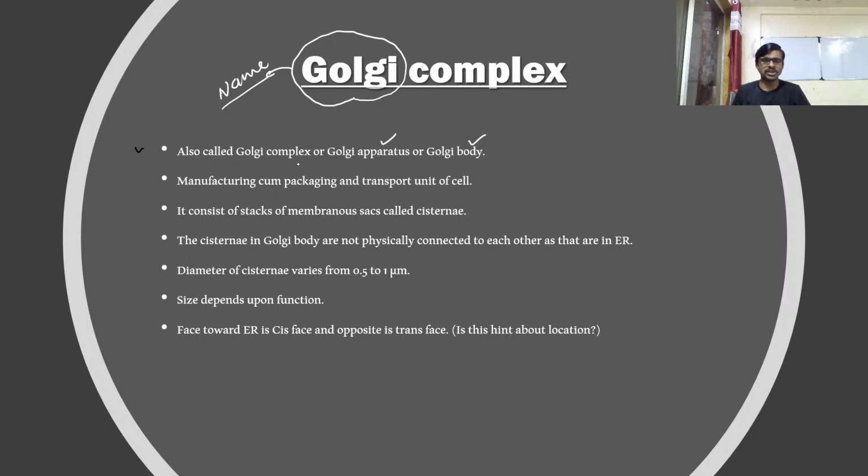Okay, Camillo Golgi is not the first man who discovered the Golgi complex. The discovery of Golgi complex is by another scientist before Golgi, and then Golgi comes into focus when Camillo Golgi explained it beautifully.